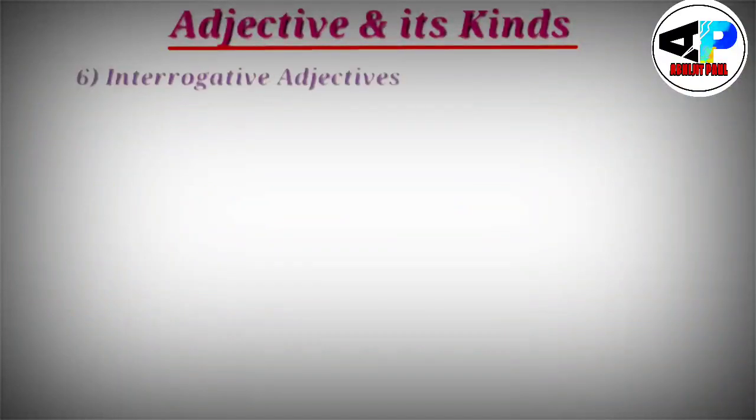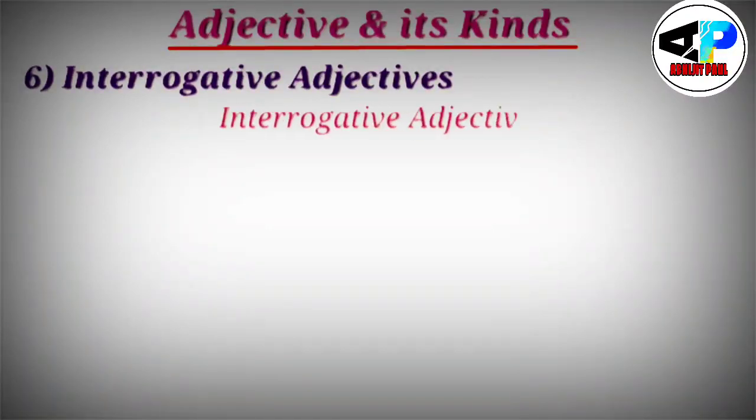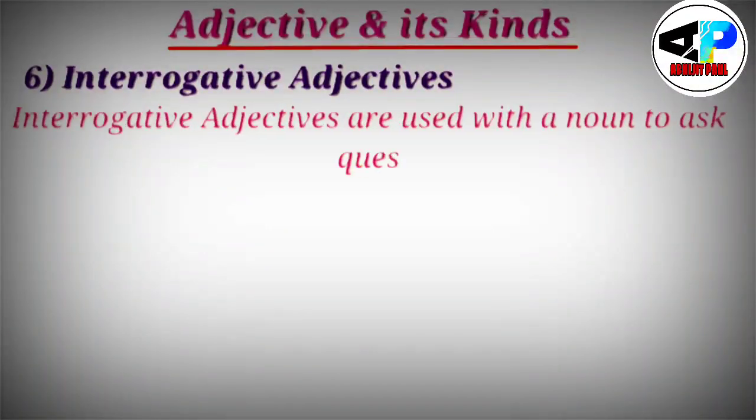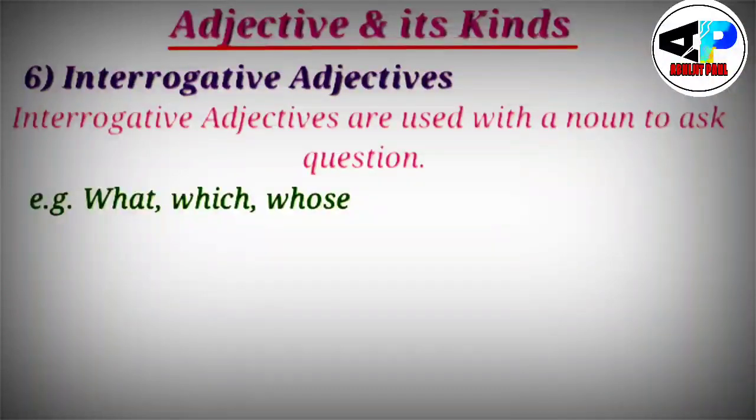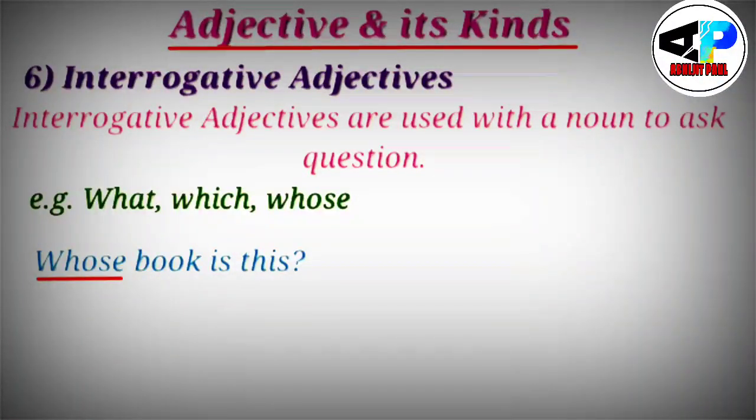Next topic is interrogative adjective. What are interrogative adjectives? Interrogative adjectives are used with a noun to ask a question like what, which, whose. These are known as interrogative adjectives. If I say whose book is this, so this whose is such adjective that is used here to raise a question. So this whose will be interrogative adjective.